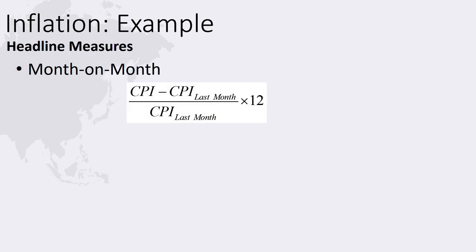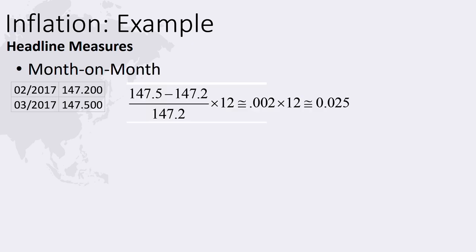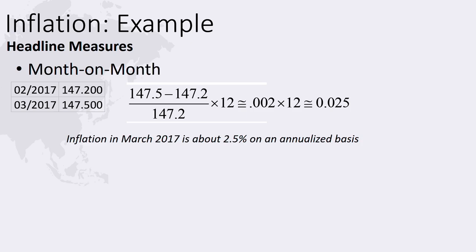Refer to the data from the Philippines. First, from February and March 2017. The CPI in March is 147.5, and in February it's 147.2. Over the month, the CPI increases by slightly more than 0.002 relative to the previous month. Multiplying by 12, we get 0.025, or 2.5%.